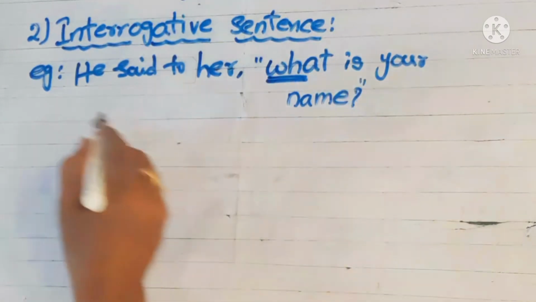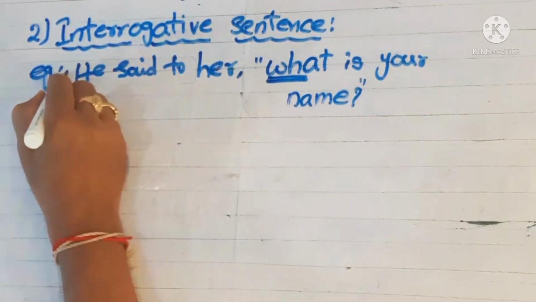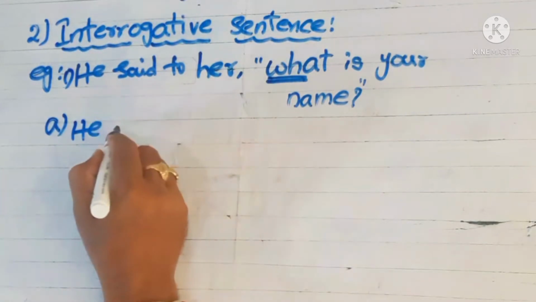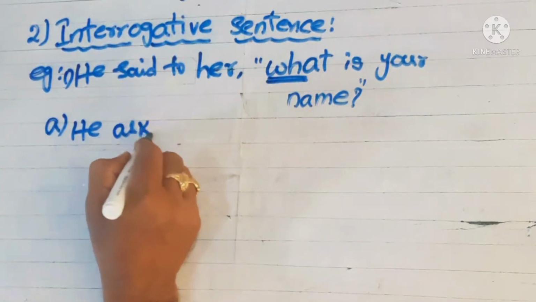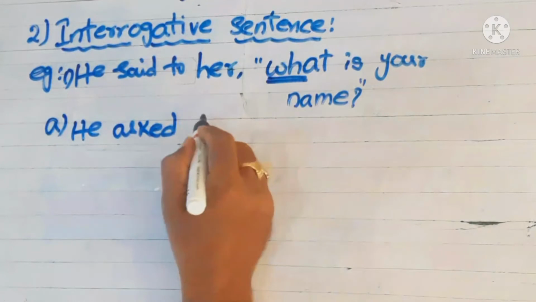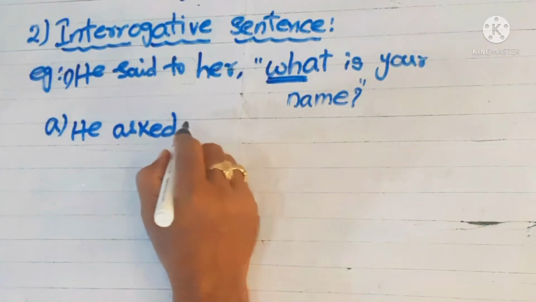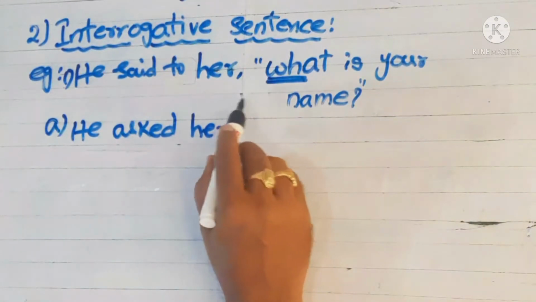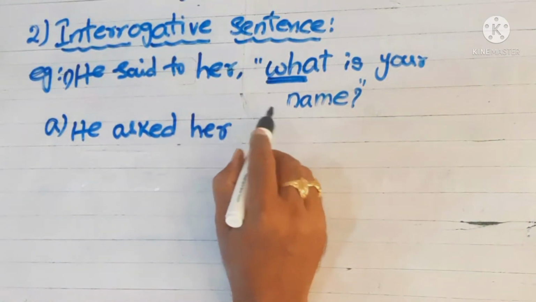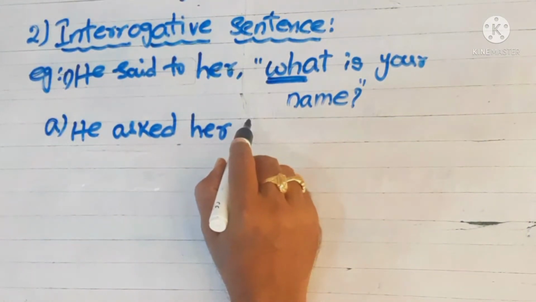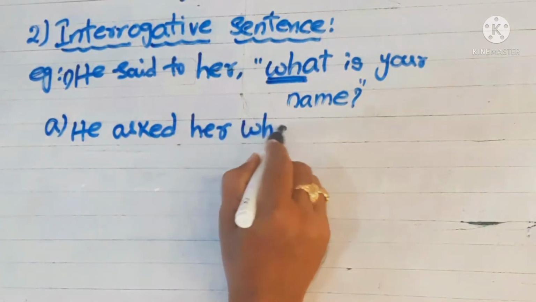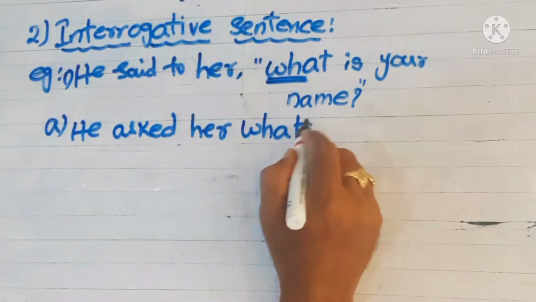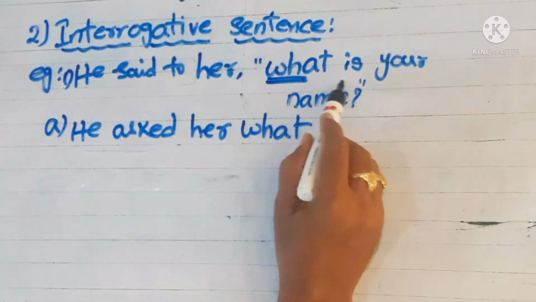We'll go for the answer. Here said means asked. Sometimes told and sometimes asked. He asked her, you have no need to write any kind of conjunction. So you can write the WH question word. What is? Here you change.